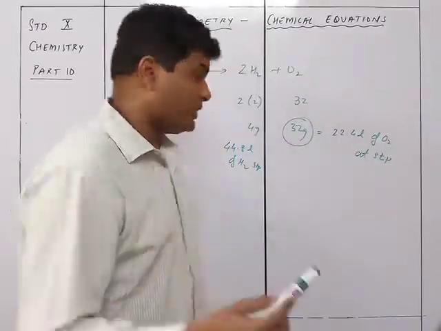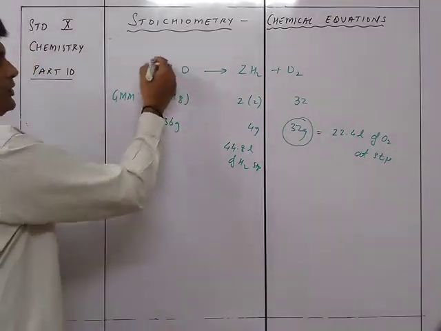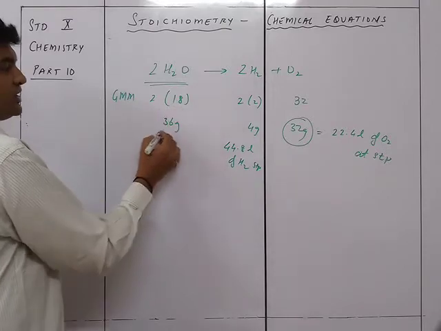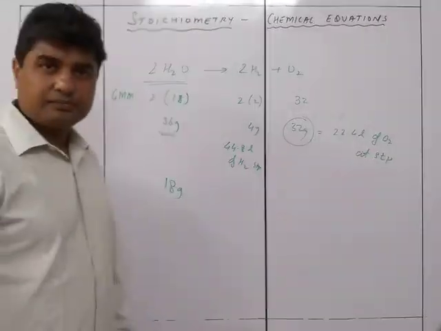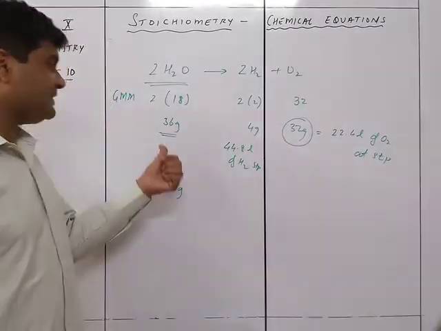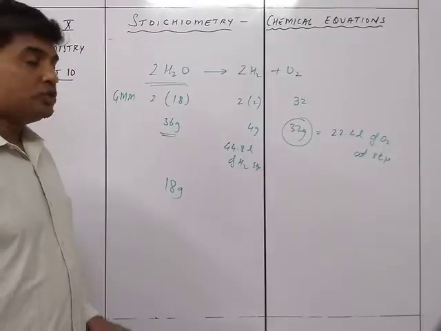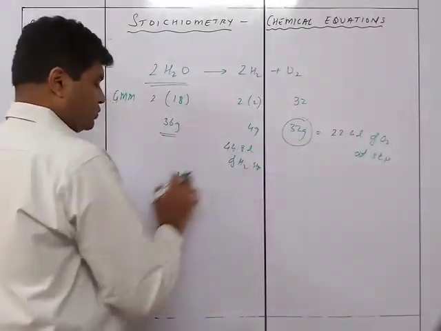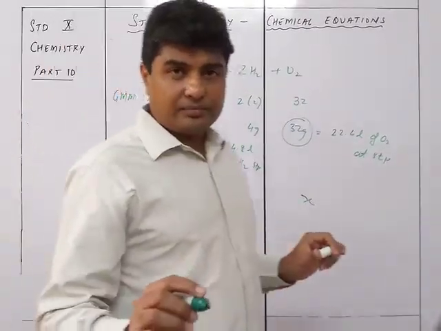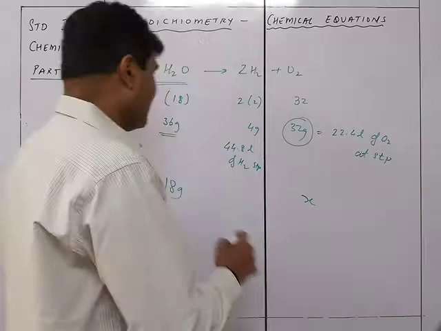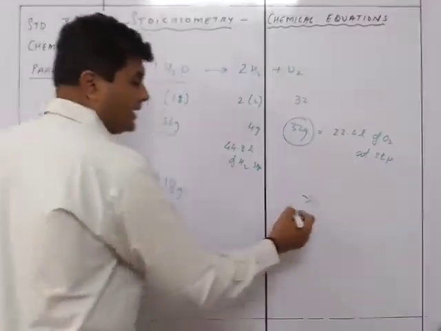Now if they give you that instead of this particular thing, the amount of water I had taken was not 36 grams but 18 grams. Then what happens? Okay, if I had taken 36, I would have got this much. But if I take 18 grams, then what will happen? So I'll see over here 36 by 32, so for 18, how much? Simple unitary method. Accordingly, if 32 is for 36, then for 18 how much will I get? 16 grams.